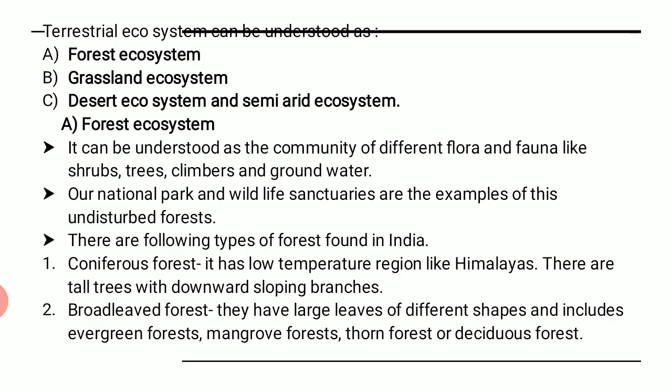And the other one is broad-leaved forest. Broad means wide, leaved means having leaves, so the leaves are wide. The different types of such forest we can subdivide into evergreen forest, mangrove forest, thorn forest and deciduous forest. Evergreen forest is the type of forest that we see lush green throughout the year. It is green throughout the year almost. Mangroves are seen on the coastal areas, right? Thorn forest can be seen generally in the desert area, and the rest of the forest can be considered as deciduous forest, right? So all these types of forest we get to see in India.